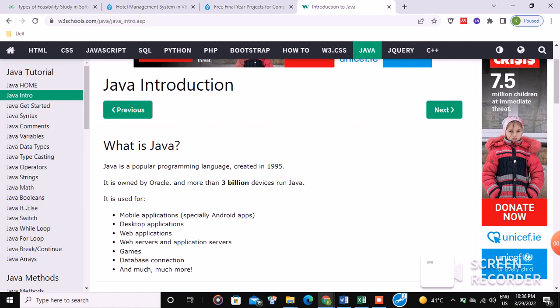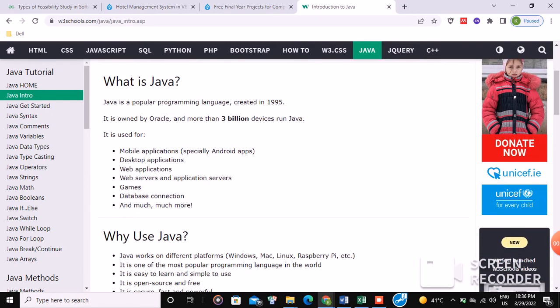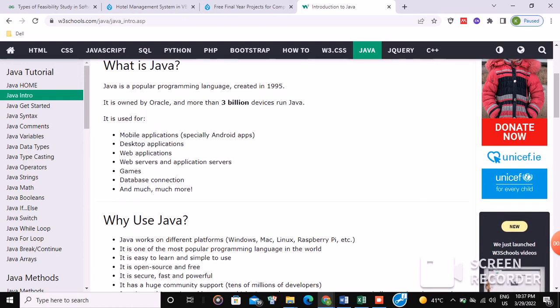Java is a popular programming language which was created in 1995. Today it has more than 3 billion devices in the world that are running Java. It is used for different purposes like mobile applications, especially for Android apps. It is used for website development, games, database connections, and many more.